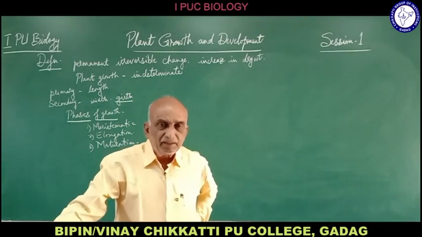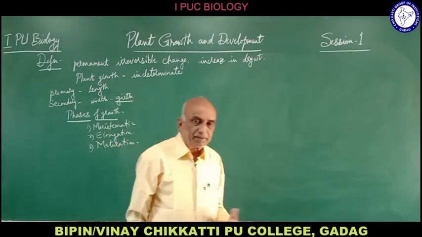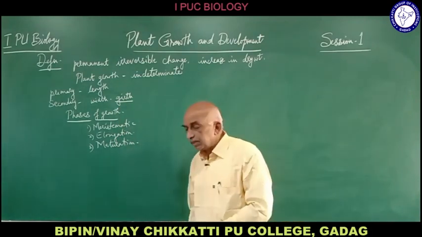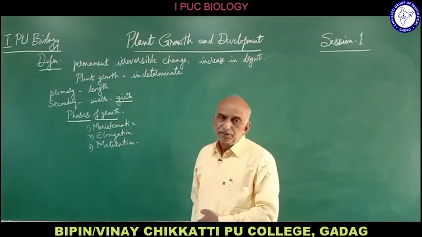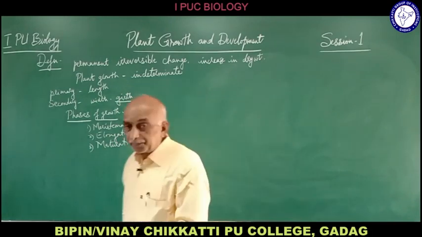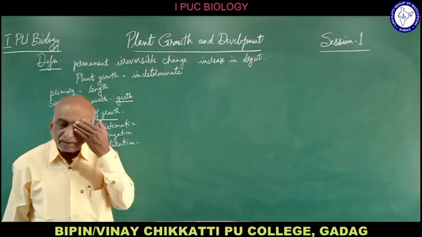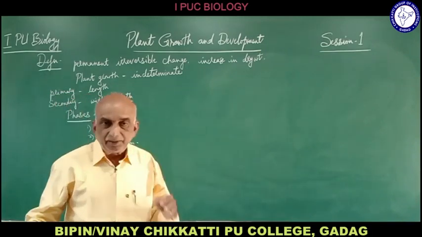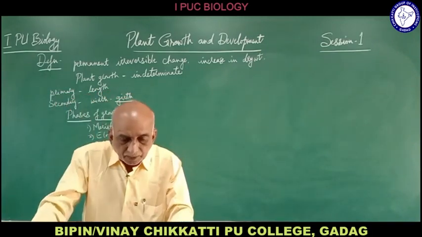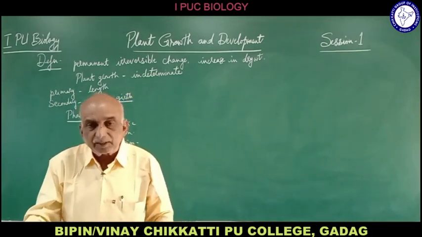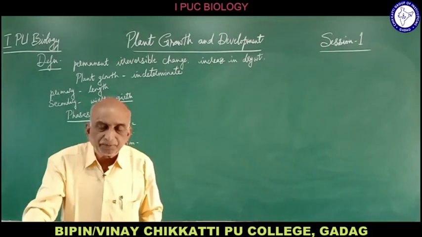Now as the cells differentiate into various kinds of tissues, it is also called the differentiation phase. So the maturation phase is the differentiation of the various kinds of tissues, and that is why it is called the differentiation phase.